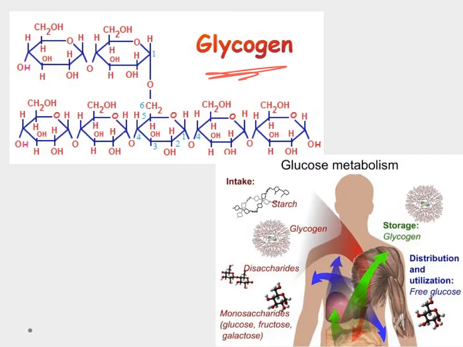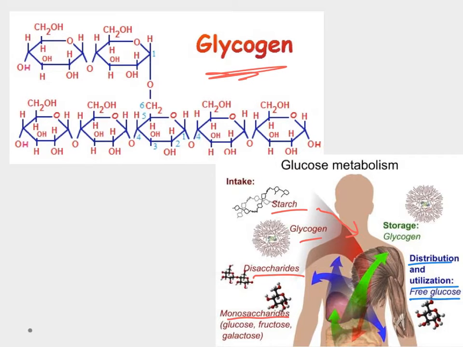So there's a couple different things with this glycogen I want to show you. First, we have this ingestion into the body, and we'll take it in through starch, glycogen itself, disaccharides, and monosaccharides, basically the sugars. We get the sugars inside of our body. Then we will distribute and utilize what we can. So through the digestive system, we'll absorb these sugars, and the circulatory system will send it out to the cells, and whatever we can use, we use.